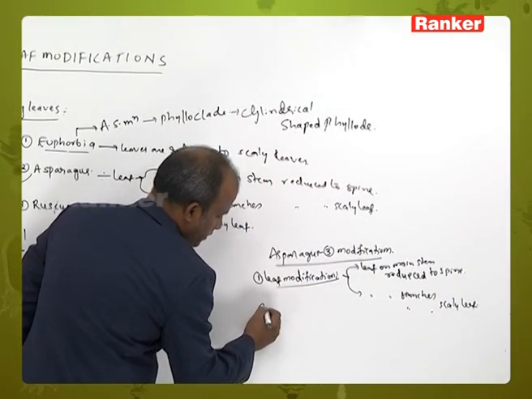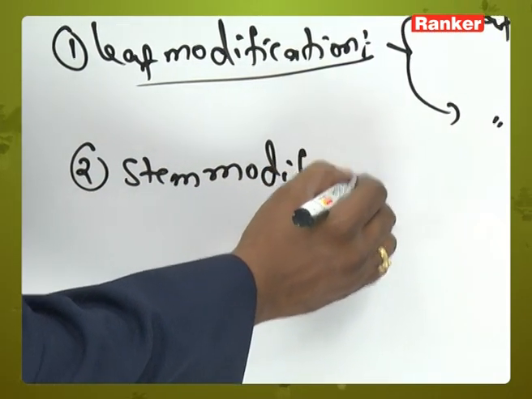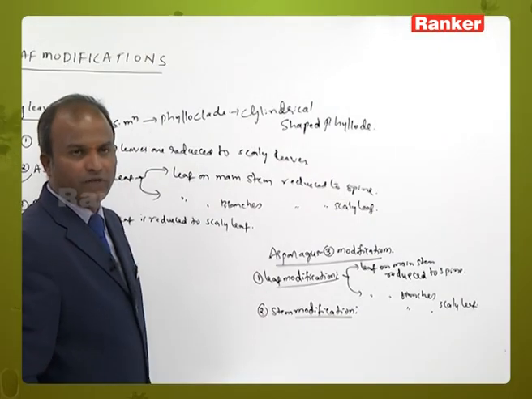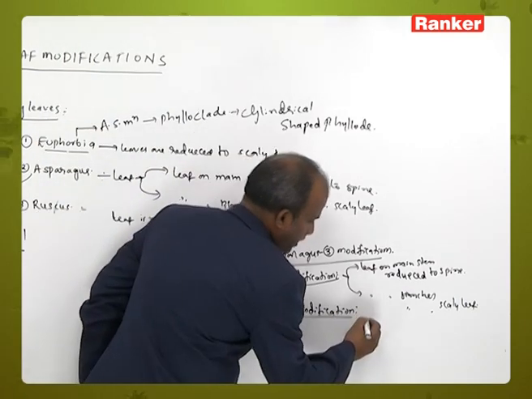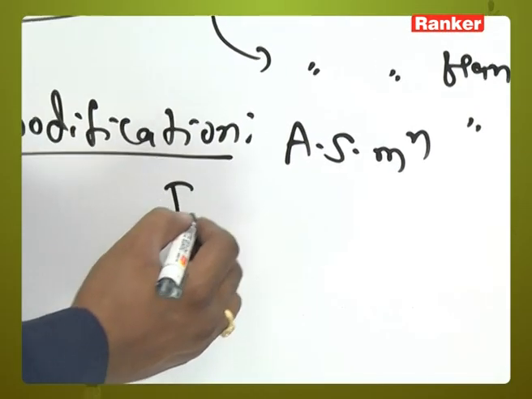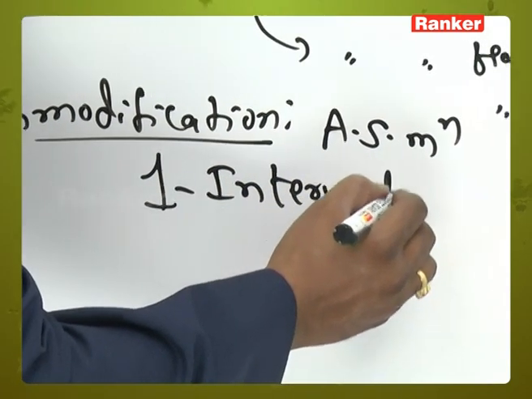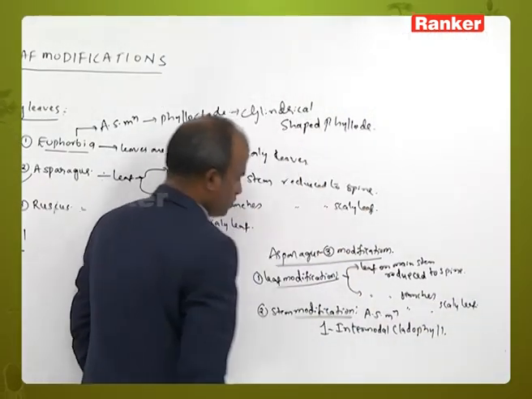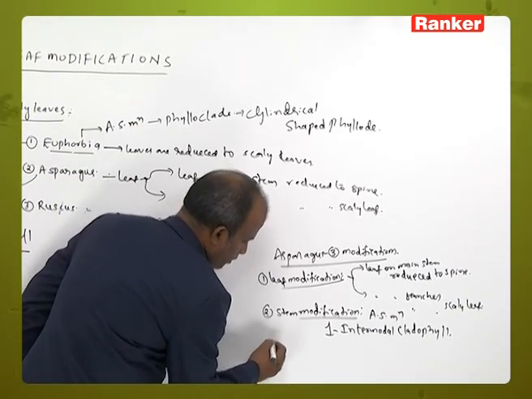The second one is a stem modification. In asparagus, it shows aerial stem modification, that is, one internodal cladophyll. And what is the root modification?